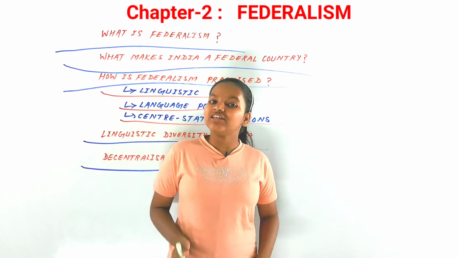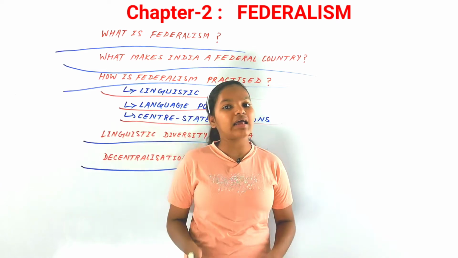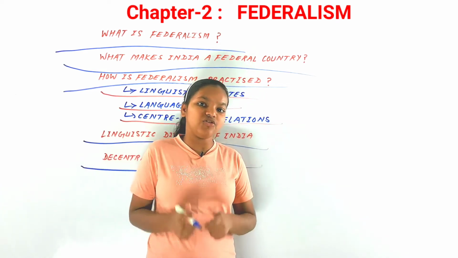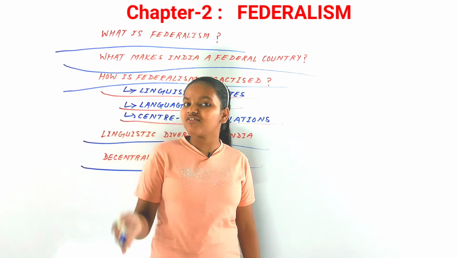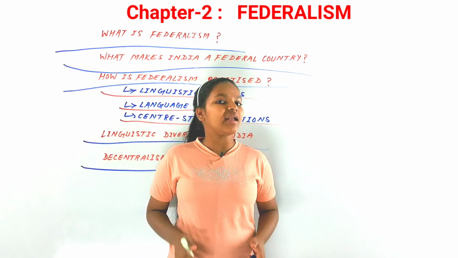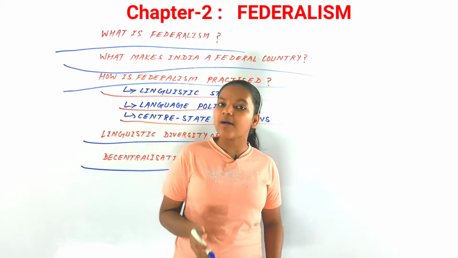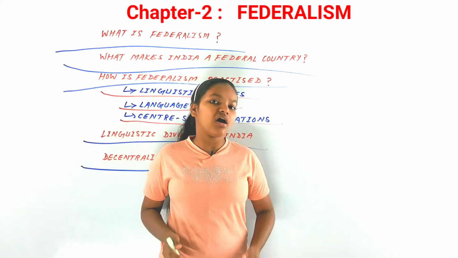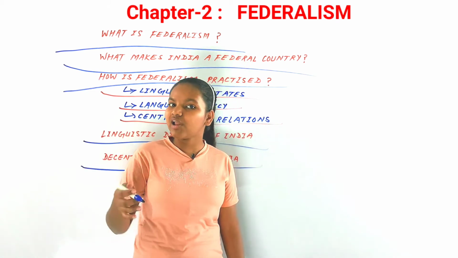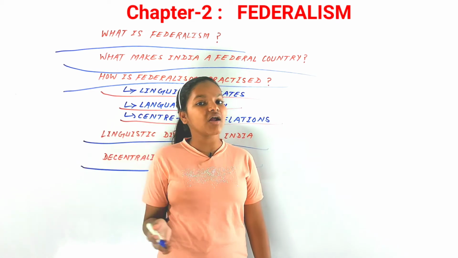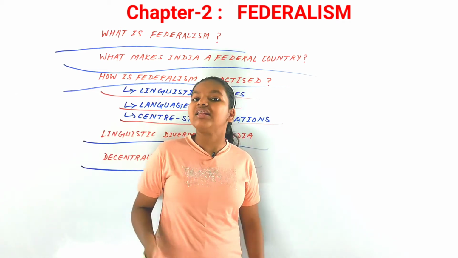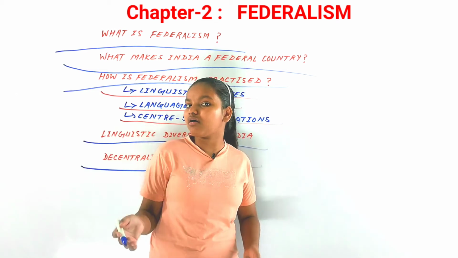Decentralization in simple terms means that power is given to the local government. If there is a state, then there is an elected state government, and after that, at district levels, village levels, in rural and urban areas, there will be a third tier of government known as local government.